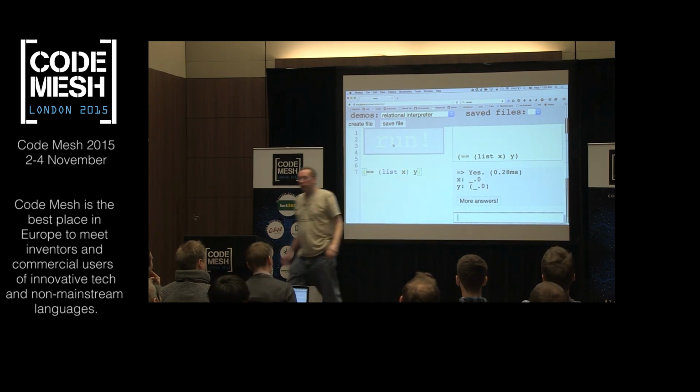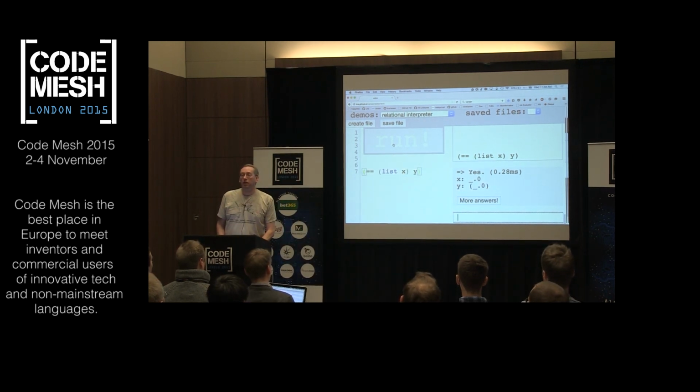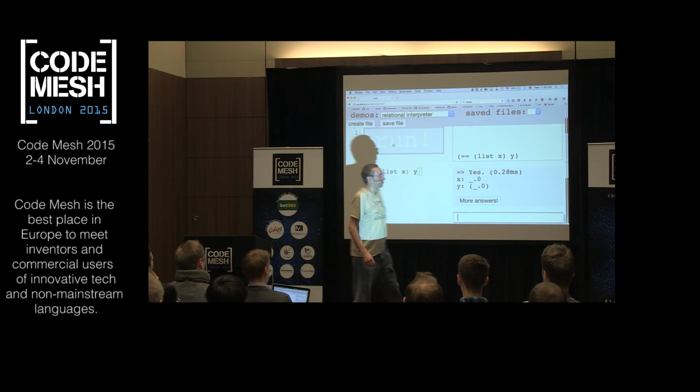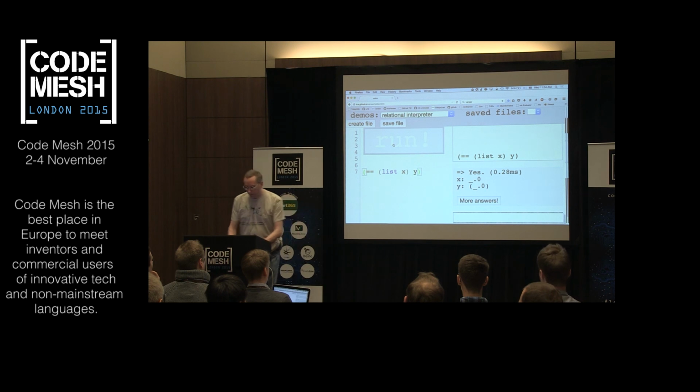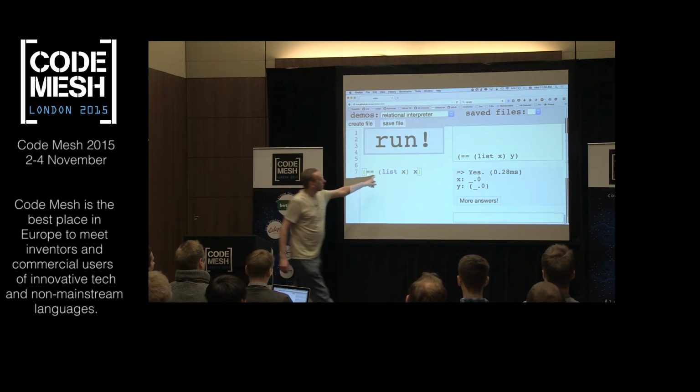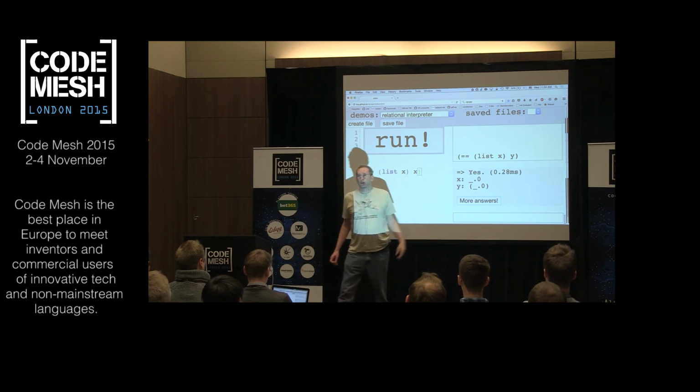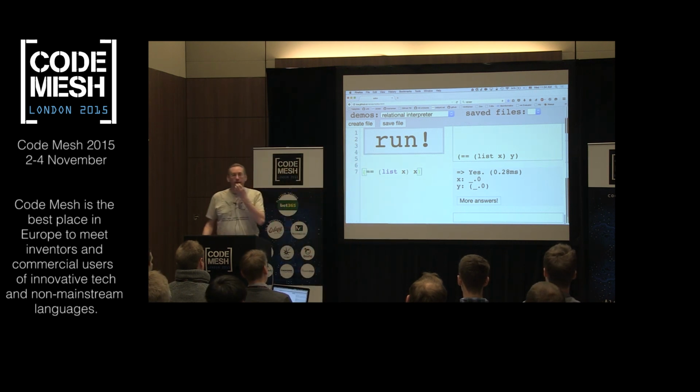Okay? Yes? Why do you use logic variables as opposed to creating a substitution that says x equals y, y equals x? So that's a good question. Internally, there is a substitution. The question is about why aren't we using a substitution? Internally, there is a substitution, and this is actually the representation of the substitution, okay? We're seeing as the output the representation of the substitution. All right, here's one more. List x and x. What's the value there? Yes, no? What should it get printed out as?